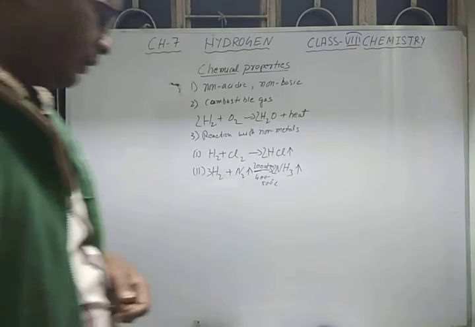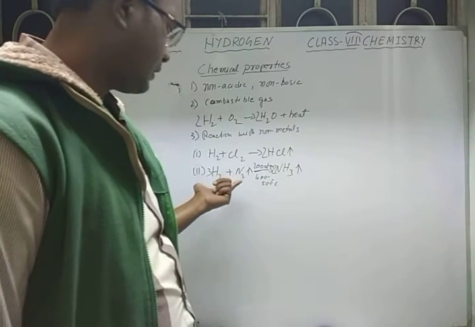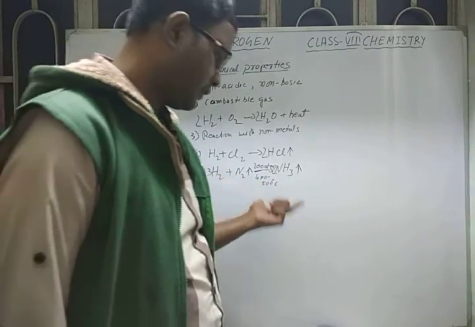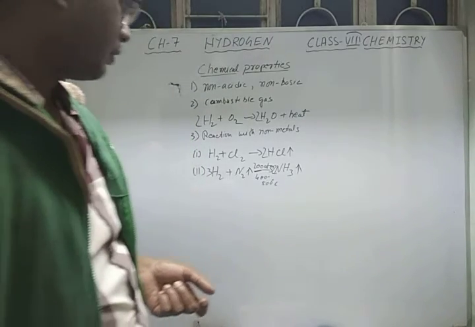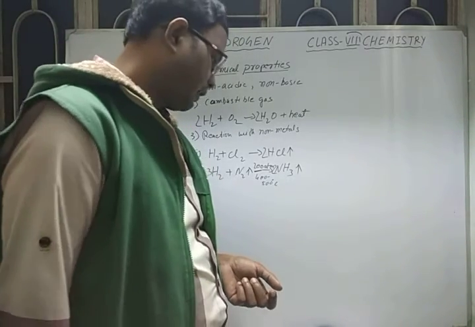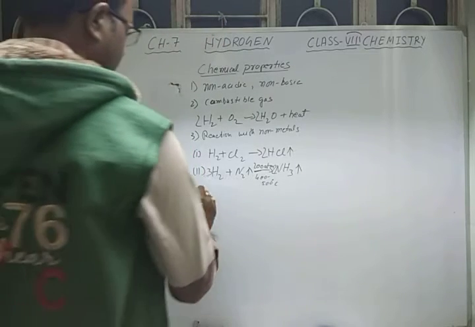The process by which ammonia gas is produced is called the Haber-Bosch process. Next is the reaction with sulfur.